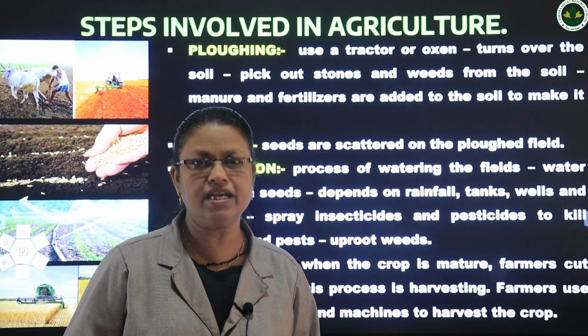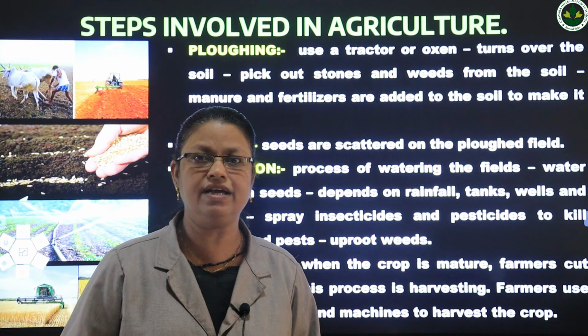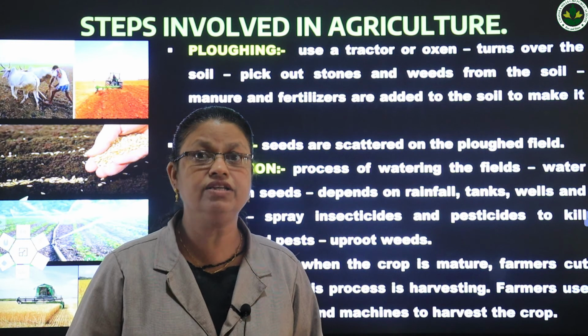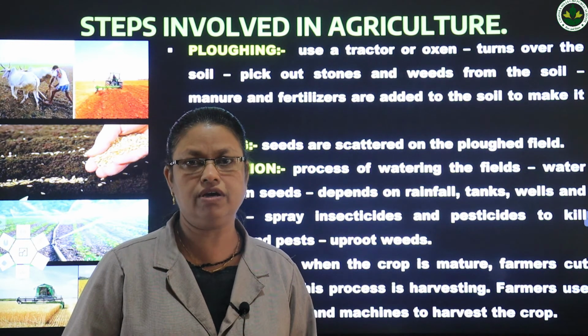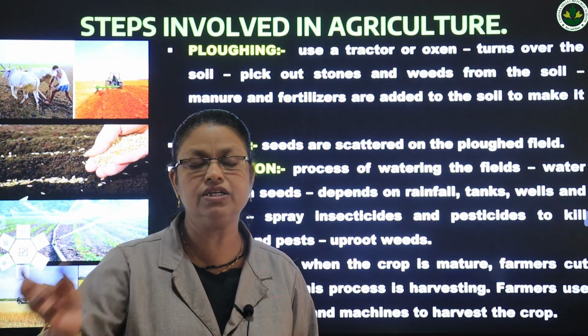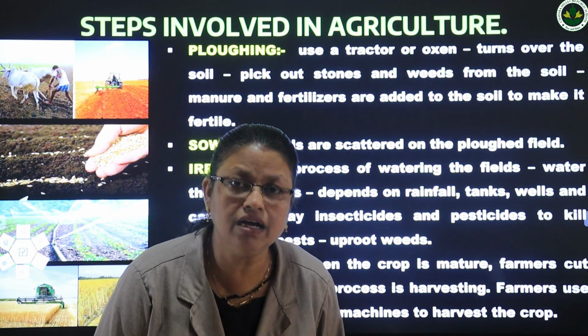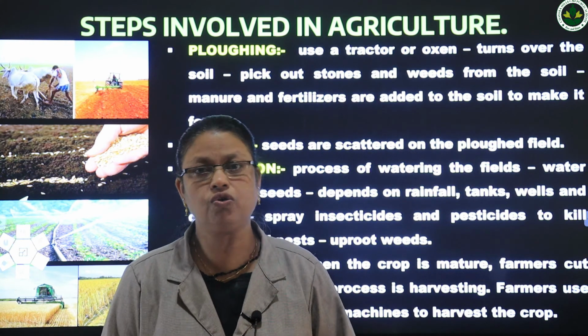So in order to make the soil fertile, we add manures and fertilizers. And the next step is sowing the seeds. The seeds are scattered in the field, that is called sowing.